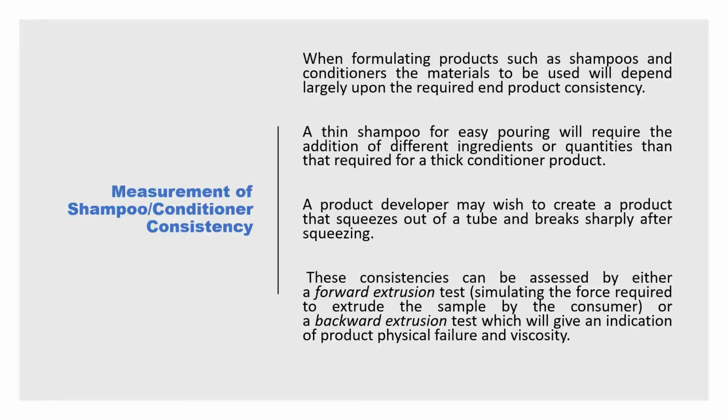It is also used to determine the measurement of shampoo or conditioner consistency. When formulating products such as shampoos and conditioners, the material to be used will depend largely upon the required product consistency. What is the ultimate requirement by the consumer? To what extent would it be successful? A thin shampoo for easy pouring will require different ingredients or quantities than a thick conditioner product. A product developer may wish to create a product that squeezes out of a tube and breaks sharply after the squeezing. These consistencies can be assessed by either a forward extrusion test or a backward extrusion test, which will give an indication of the product's physical features and viscosity.